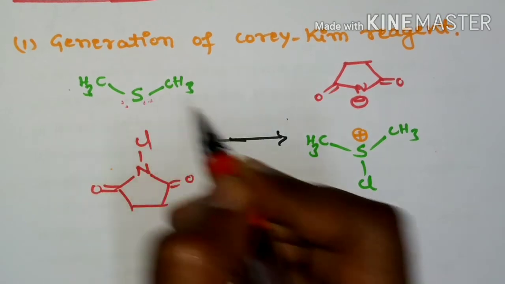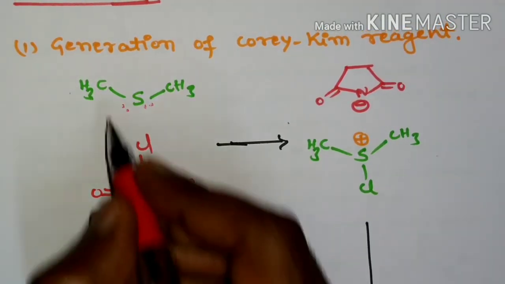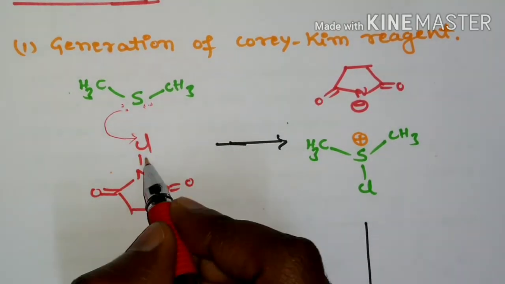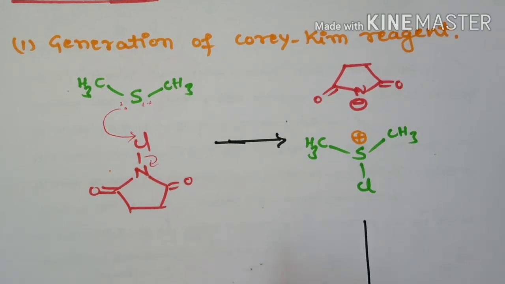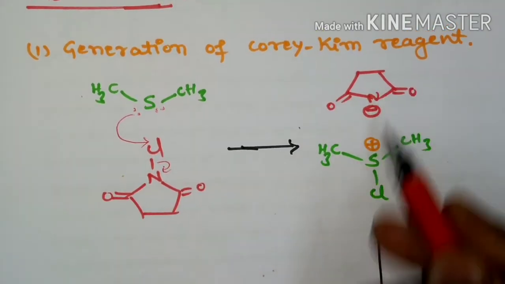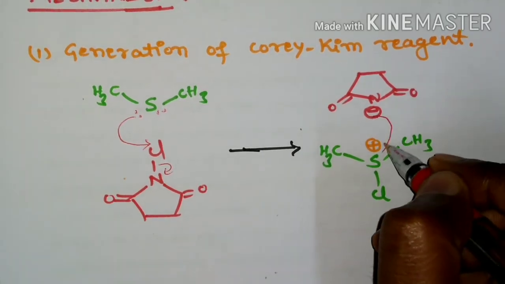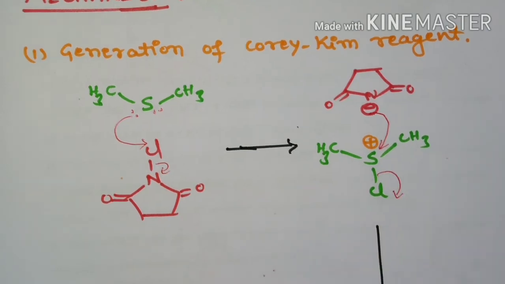Dimethyl sulfide reacts with N-chlorosuccinimide. The lone pair of electrons on sulfur takes up the chlorine, and the bonded pair of electrons shifts onto nitrogen, and there will be formation of a dipolar species. This anion now attacks sulfur and chloride will be lost.